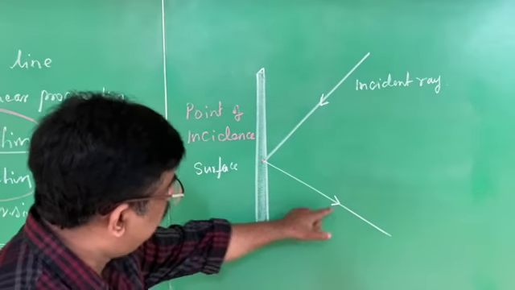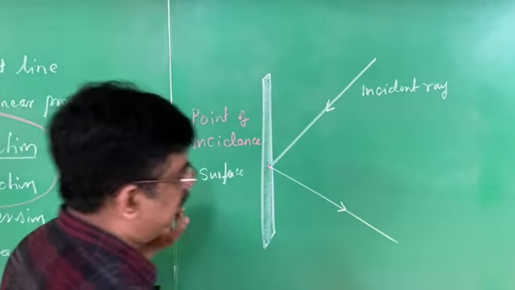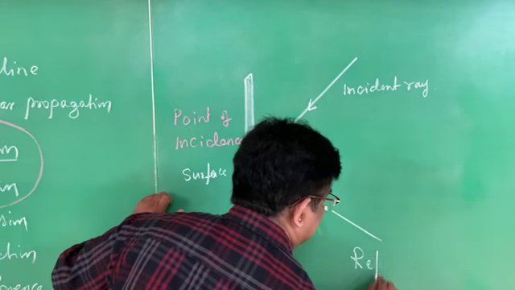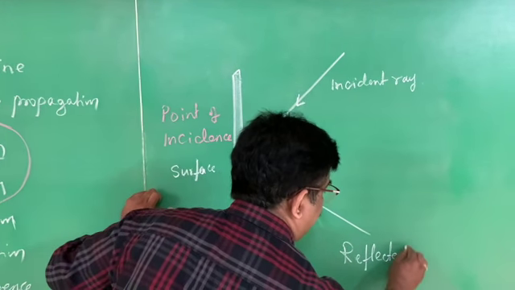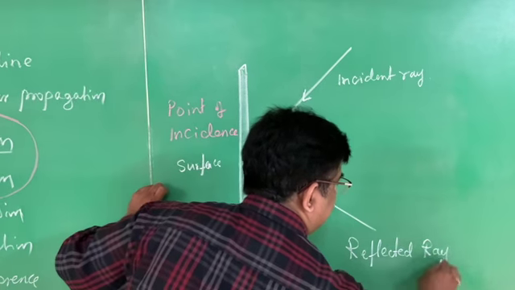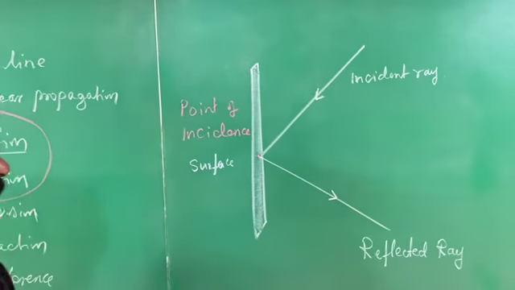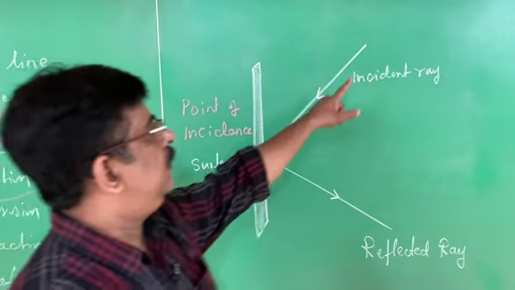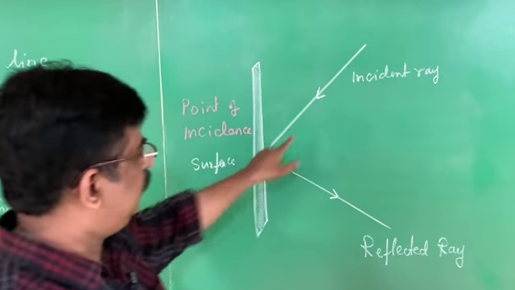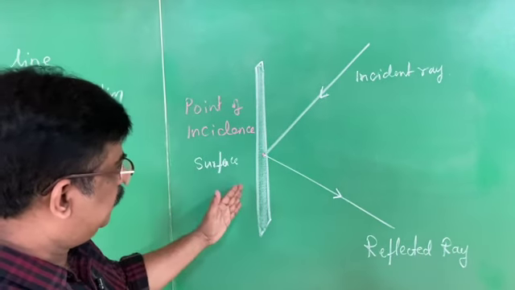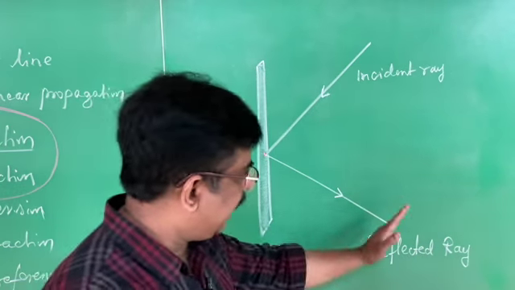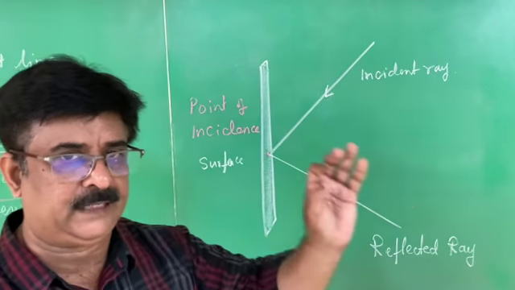See the arrow mark? It is away from the surface, therefore it is called reflected ray. I told you already, when a ray of light is made to fall on a surface, the light ray bounces back, and this property of the light is called reflection of light.